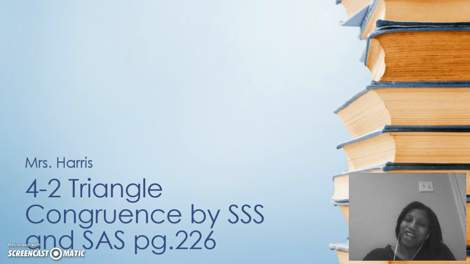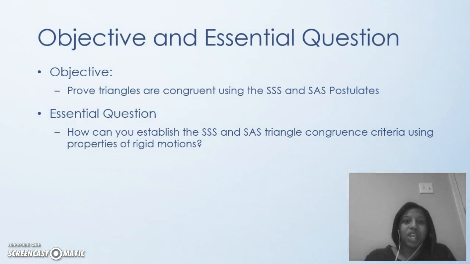Page 226, 4-2. Alright. So your objective: prove triangles are congruent using the side, side, side, and side, angle, side postulates. Essential question: How can you establish the side, side, side, and side, angle, side triangle congruence criteria using properties of rigid motion?